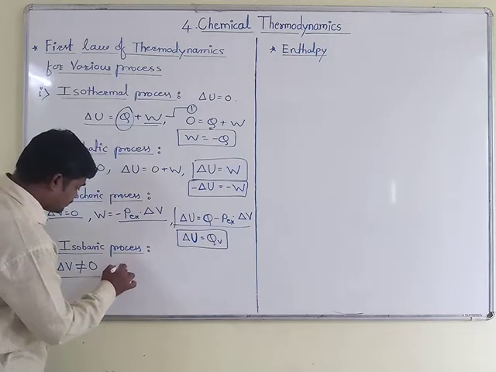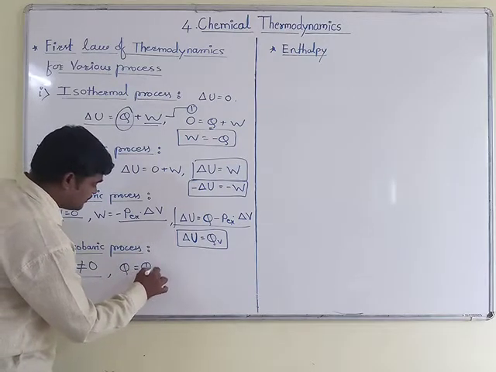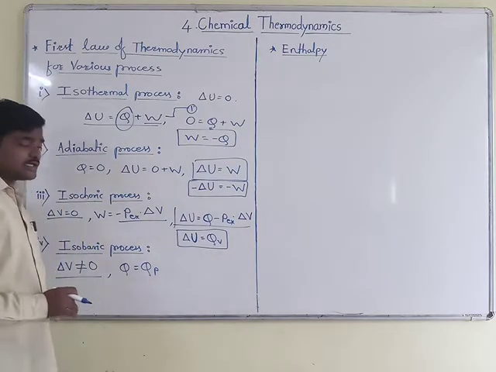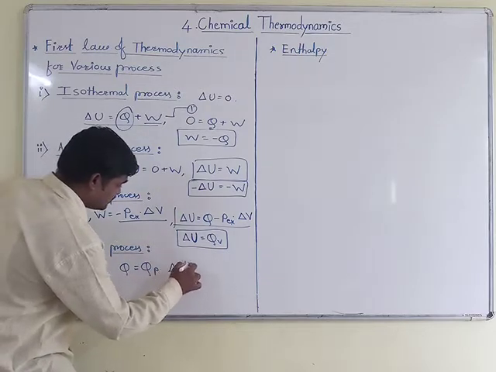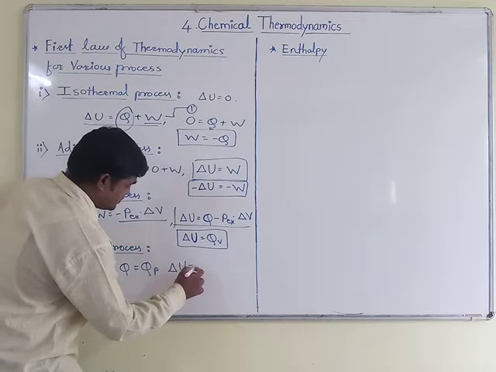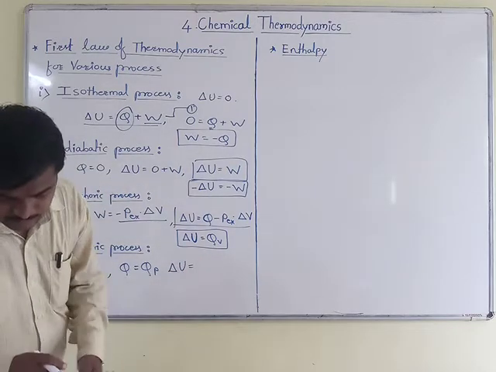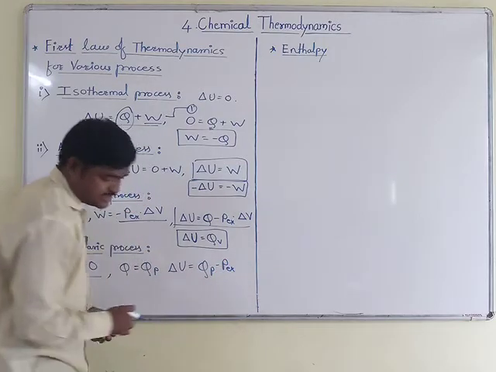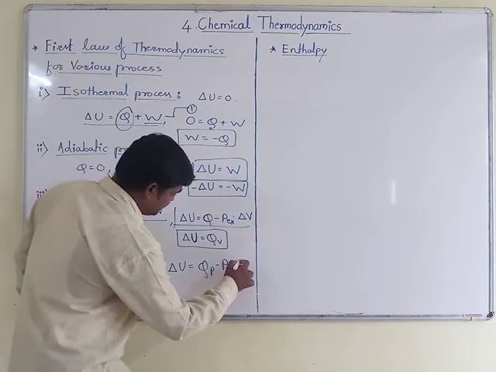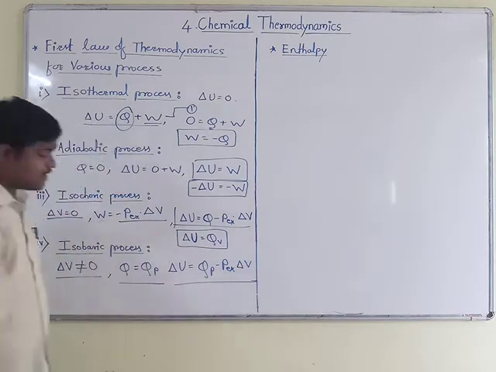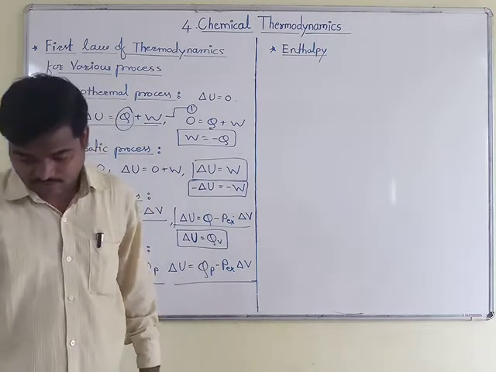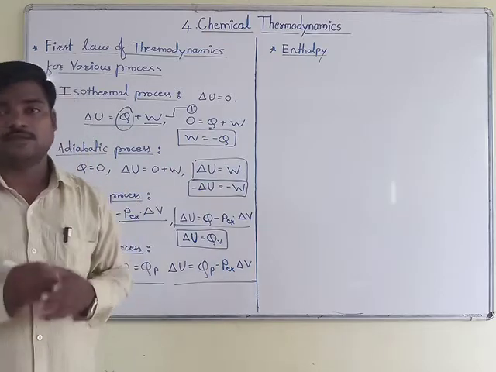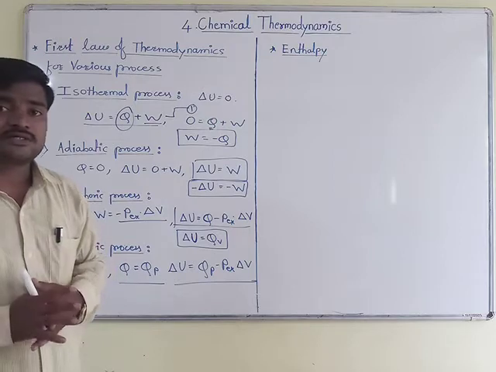Instead of Q, I will write QP, and instead of the change in internal energy, delta U, I will replace this term by QP minus PEXT, that is external pressure, multiplied by delta V. These changes I have to make in the thermodynamics first law equation, to get the proper equation for QP, that is heat at constant pressure.